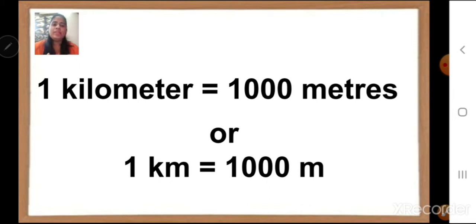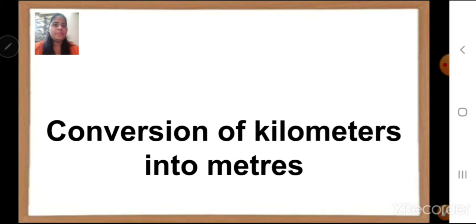The same way, if I go 2000 meters, then it will be 2 kilometers. Now, I told you 2 kilometers, but how does it happen? The conversion we are going to understand now is from kilometers into meters.